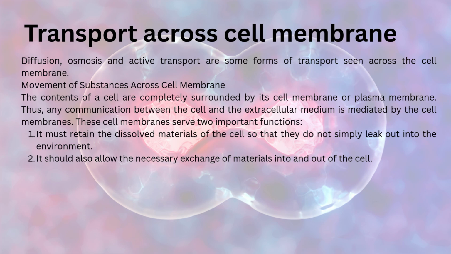Transport across the cell membrane. Diffusion, osmosis, and active transport are some forms of transport seen across the cell membrane. Movement of substances across the cell membrane. The contents of a cell are completely surrounded by its cell membrane or plasma membrane. Thus, any communication between the cell and the extracellular medium is mediated by the cell membranes. These cell membranes serve two important functions. First, it must retain the dissolved materials of the cell so that they do not simply leak out into the environment. Second, it should also allow the necessary exchange of materials into and out of the